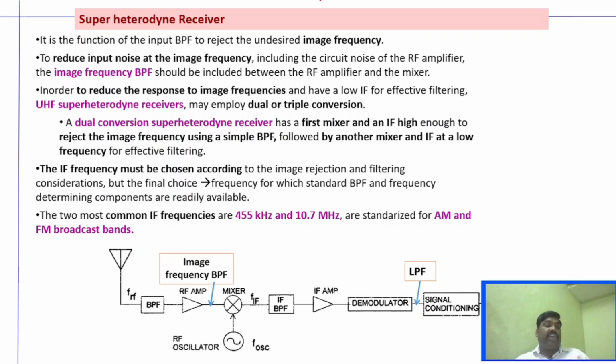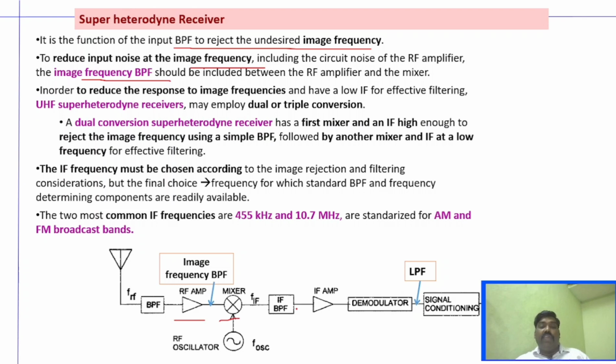And as I said, it is the function of the input BPF to reject the undesired image frequency. To reduce the input noise at the image frequency, including the circuit noise of the RF amplifier, an image frequency BPF should be included between the RF amplifier and the mixer, right? That is, if you want better image frequency rejection, we can include another filter, the image frequency BPF, between the RF amplifier and the mixer.